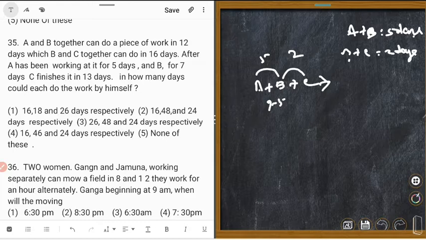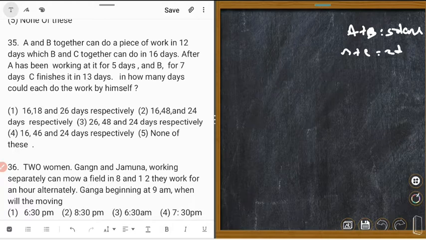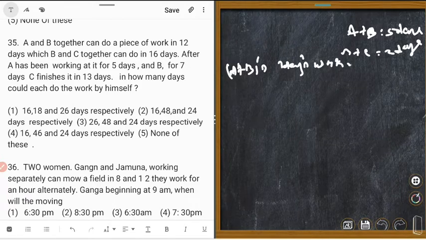Now let's calculate. B, C 2 days. A plus B, C, A plus B 1 day's work is equal to 1 upon 12.